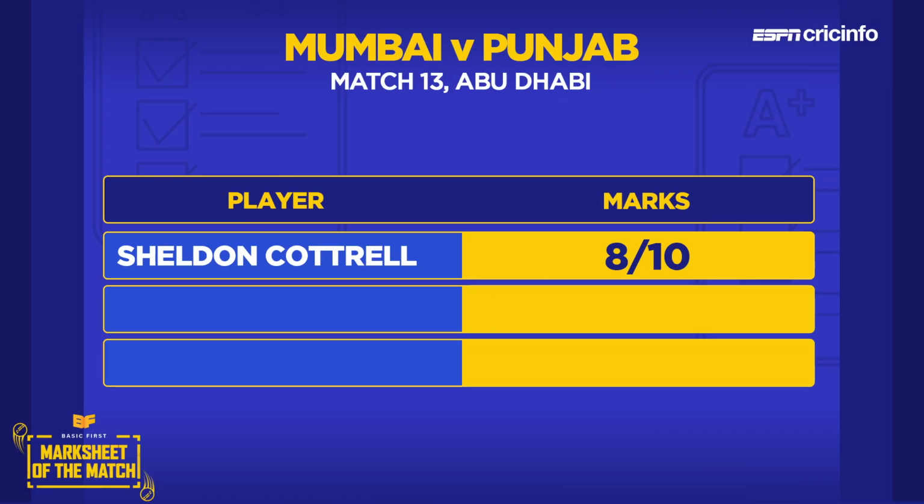He's coming into this game under pressure, having a poor game in Sharjah, but he just showed again that he has that ability to take wickets in the power play, which he did when he took Quinton de Kock early on through his defences. Yes, he didn't bowl at the end, but that's not his fault. He bowled well whenever he was throwing the ball, and I'm giving him an 8 out of 10.